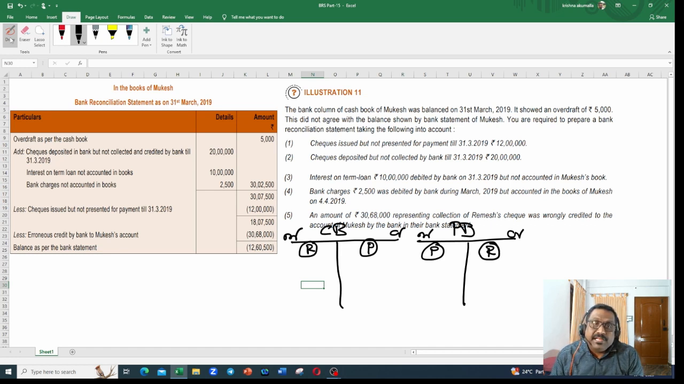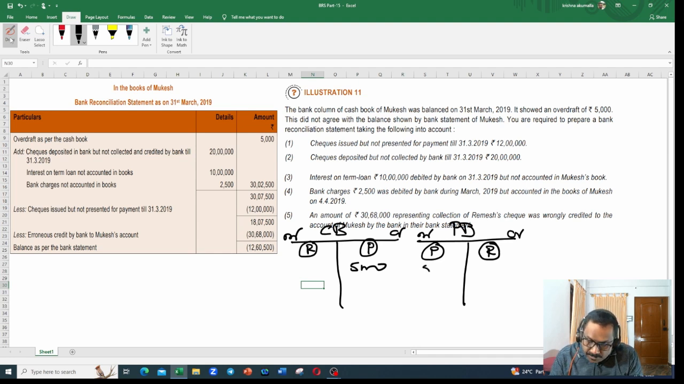Bank column of cash book of Mukesh was balanced on 31st March 2019. It showed an overdraft balance of 5,000. So overdraft is payment side, we have to show. Unfavorable balance will be shown in payment side because overdraft is a liability to the business. Business has to pay back this amount to the bank. Hence, it will be shown as liability, credit balance in cash book.